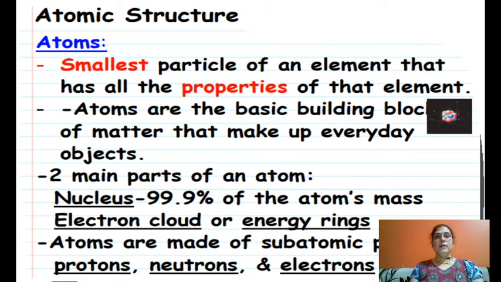Atomic structure. An atom is the smallest particle of an element that has all the properties of that element. Atoms are the basic building blocks of matter that make up everyday objects. Two main parts of an atom: the nucleus, which holds 99.9% of the atom's mass, and the electron cloud or energy rings. Atoms are made up of subatomic particles: protons, neutrons and electrons. These three are the fundamental particles of the atom.